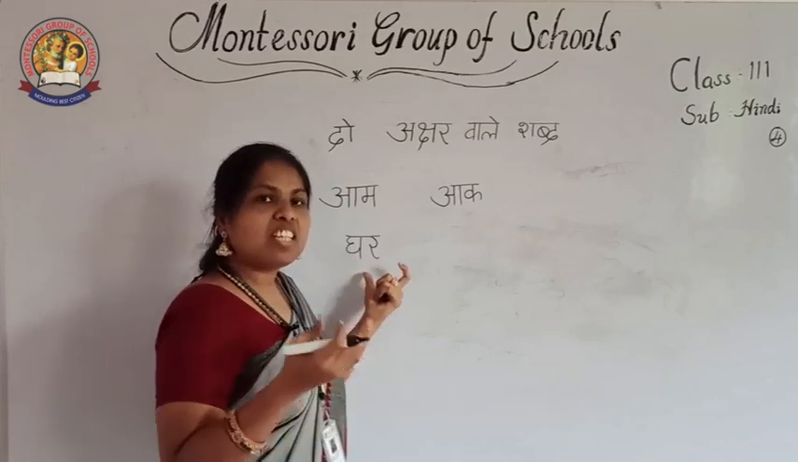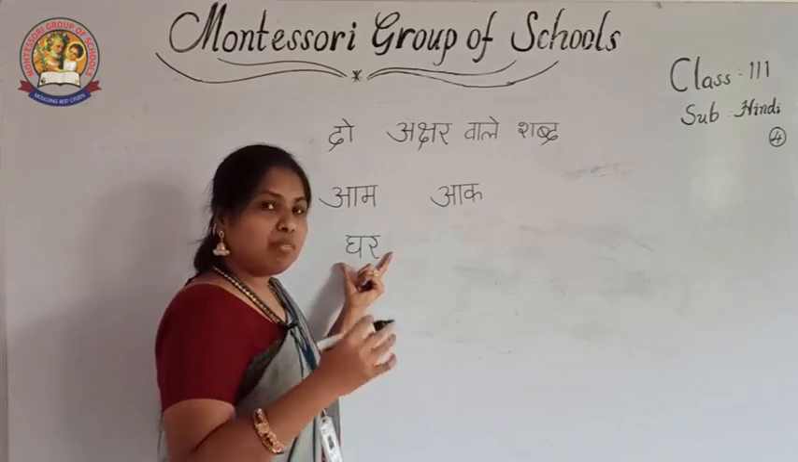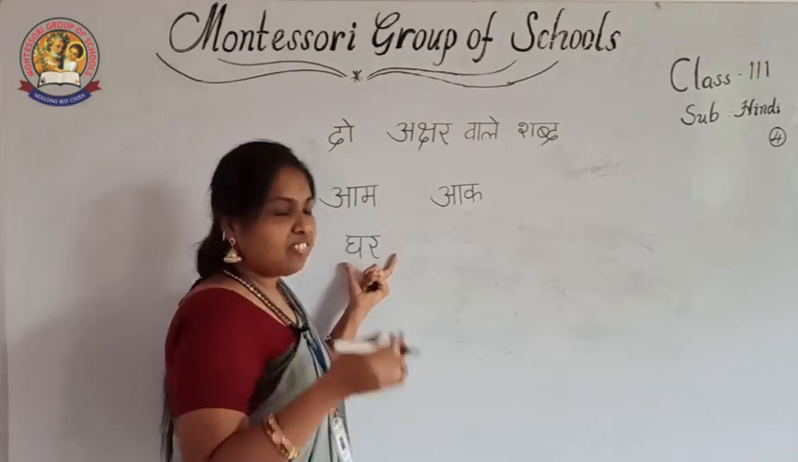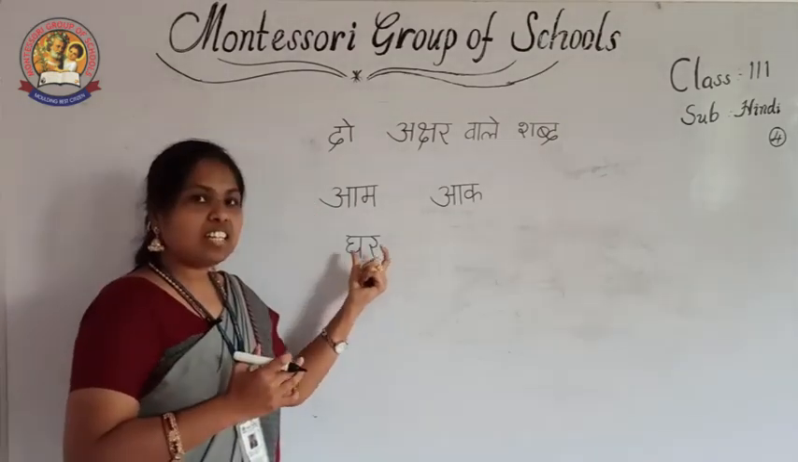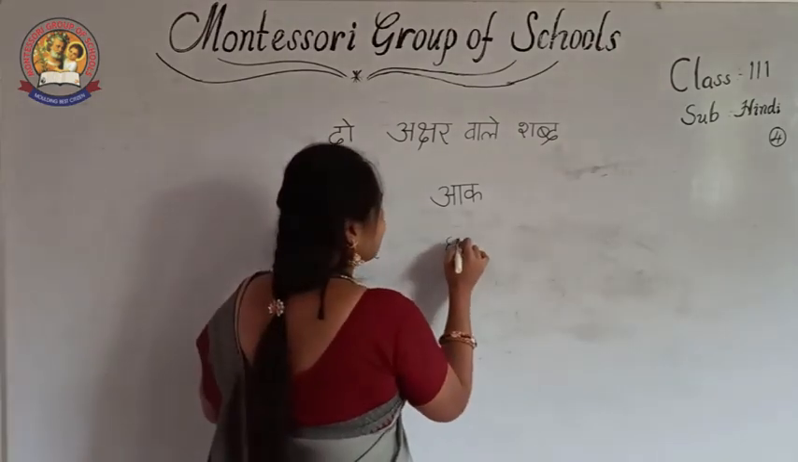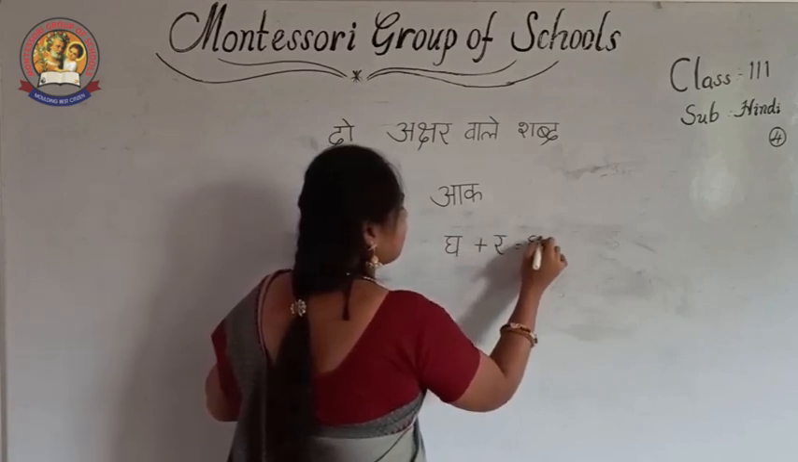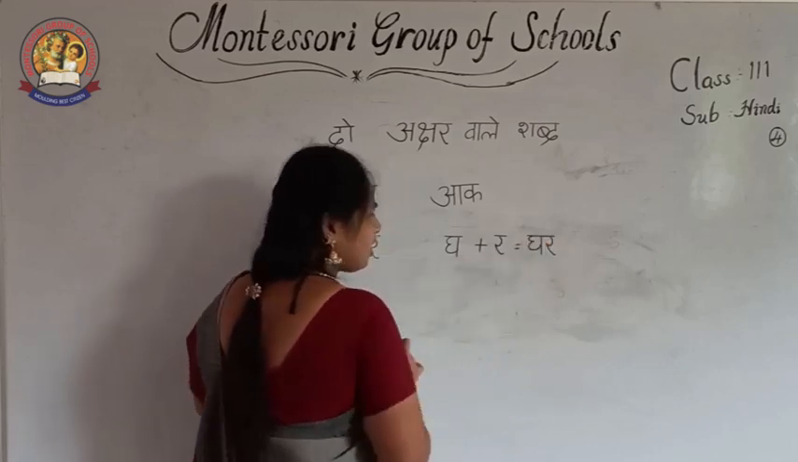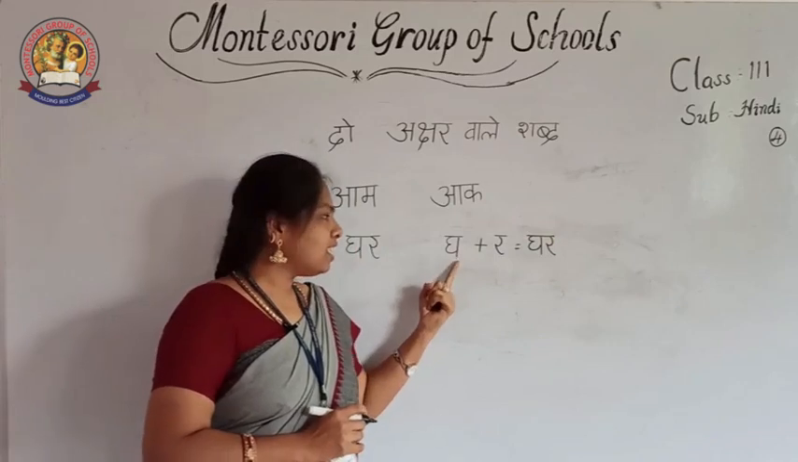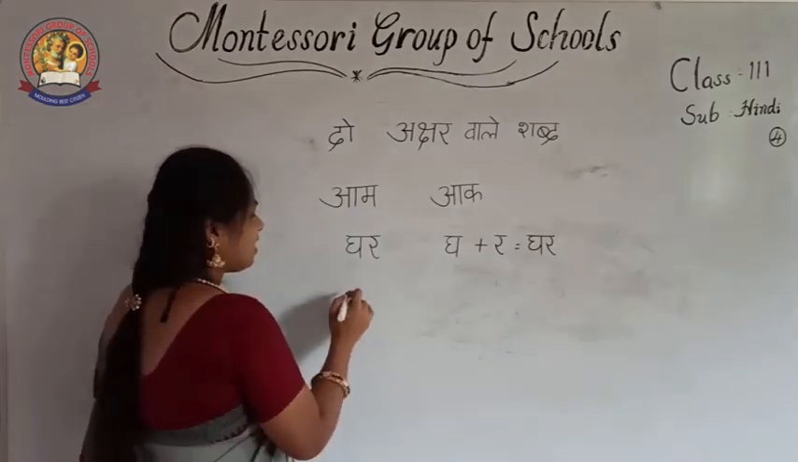Together if you read it, what will it become? Ghar. Ghar means house. This word has a meaning, so this is a meaningful word. Ghar means house, where we are living. Gha and ra together make ghar. See, gha plus ra is equal to ghar. What are the letters in this one? How did I join gha and ra? Ghar.